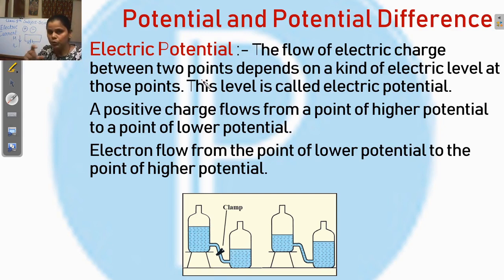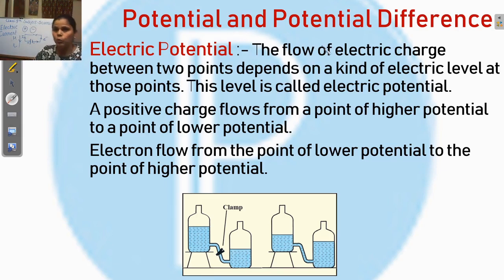Why did I tell you the direction of the current flow? Because we know when the battery is connected to any conducting wire, if the switch is on, then electrons move from the negative terminal to the positive terminal. This is the direction of the electrons. But at the same time, the current, denoted by I, will flow from the positive terminal to the negative terminal.